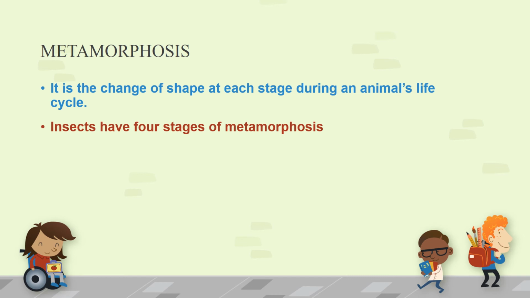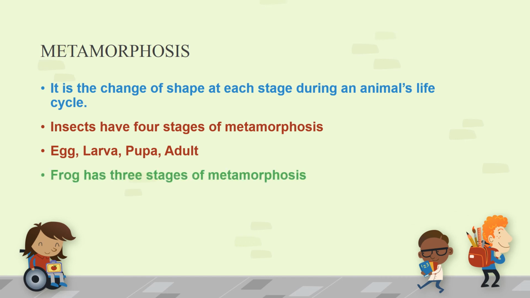And insects have four stages of metamorphosis, as you have seen: larvae move out of the egg, then they transform into the pupa, and then into an adult insect. But in the case of the frog, it has three stages of metamorphosis, that is the egg, tadpole, and then adult. Simple development takes place in the body, and the tadpole transforms into an adult frog.